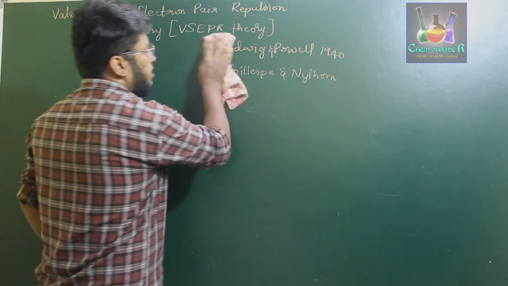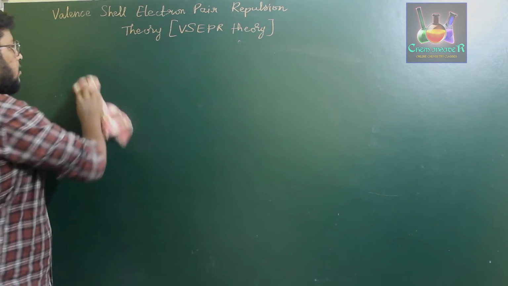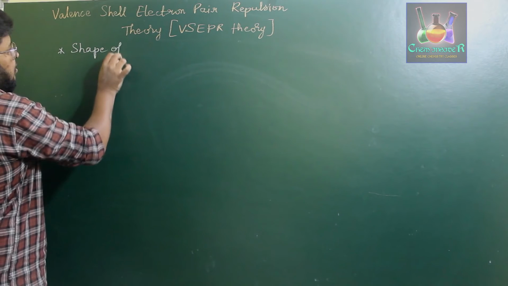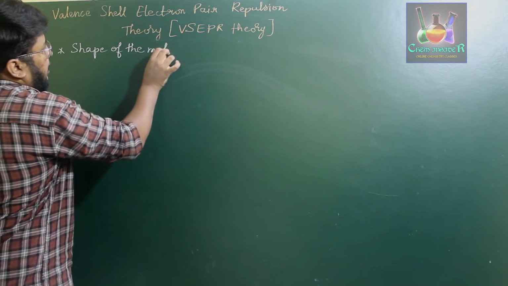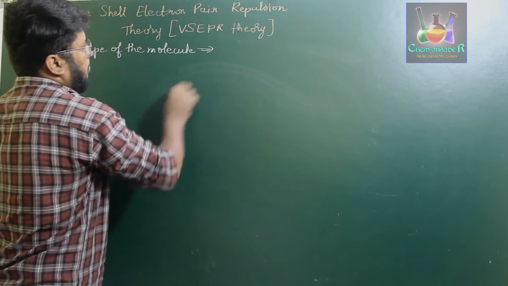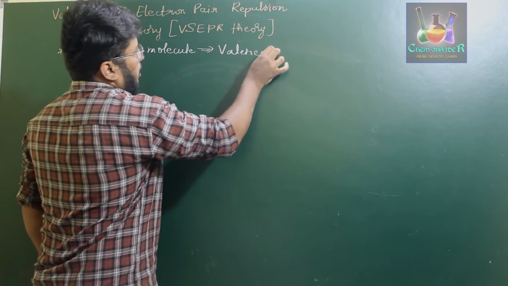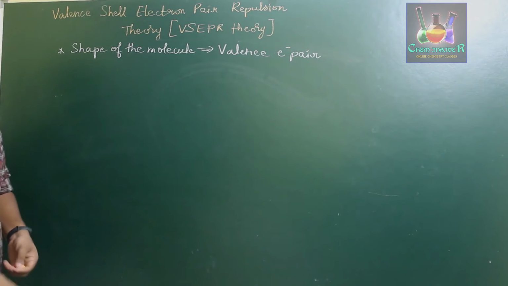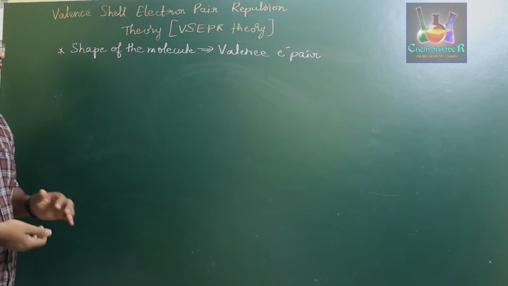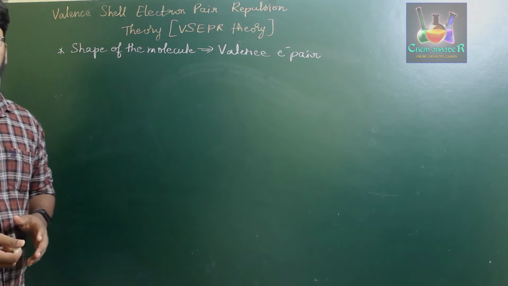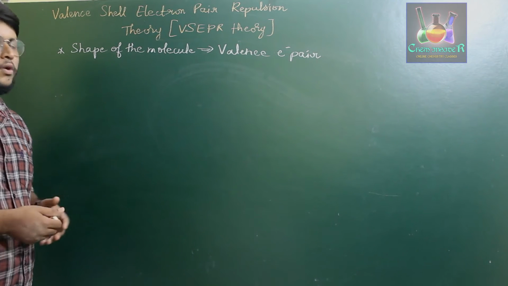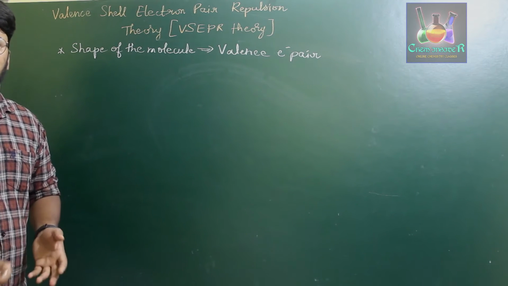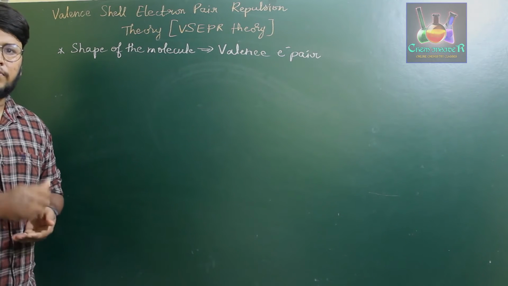The first postulate of this VSEPR theory states that the shape of the molecule completely depends upon the valence electron pairs present in the given atom of the molecule. That is, if you are considering lone pairs of electrons and bond pairs of electrons, both are included for describing the shape of the given molecule.